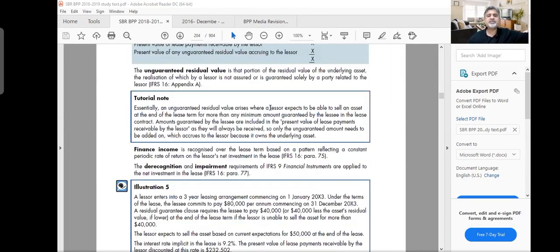Unguaranteed residual value is that portion of the residual value of the underlying asset, the realization of which by a lessor is not assured. Like I said 45, he said 30, 30 was assured, 45, 15 is unguaranteed.